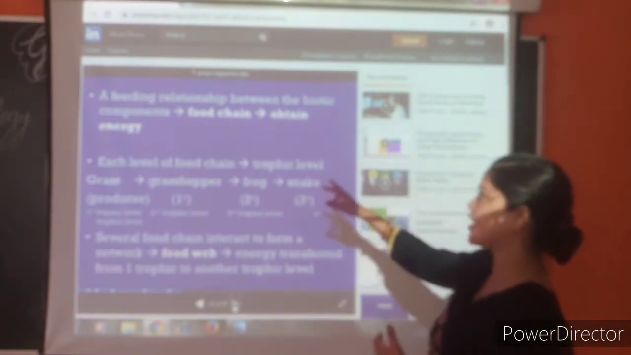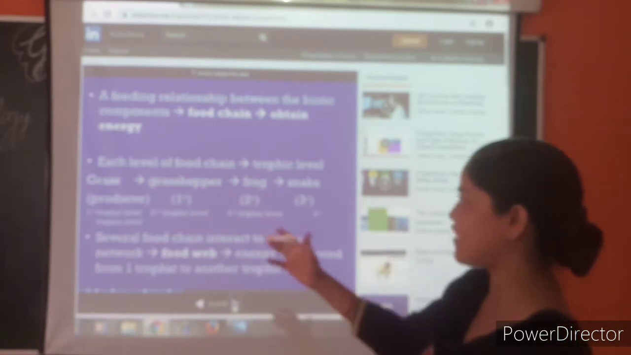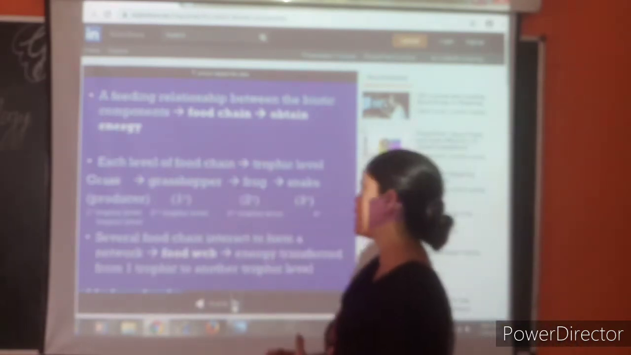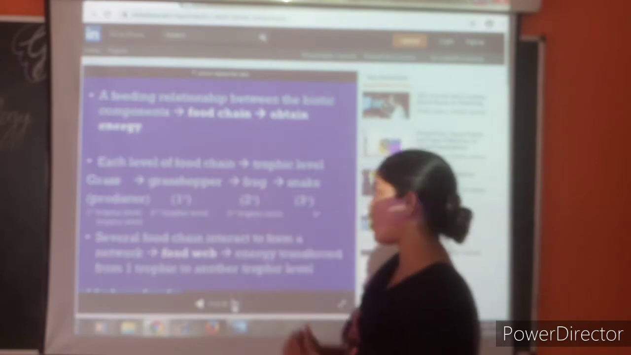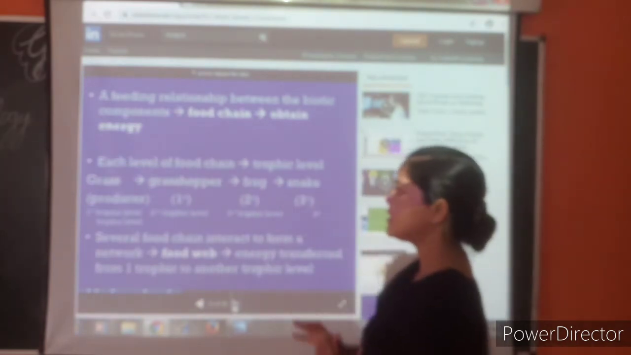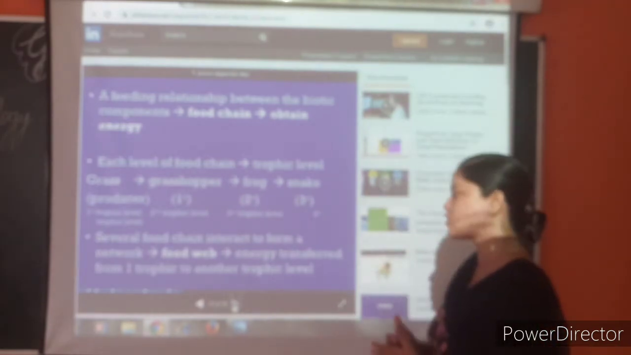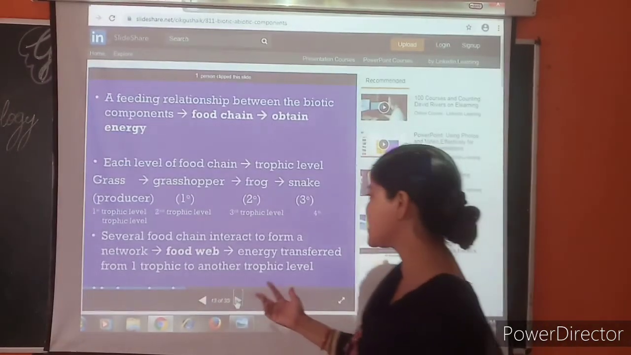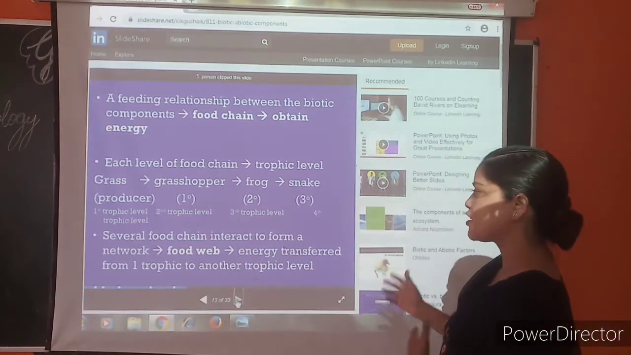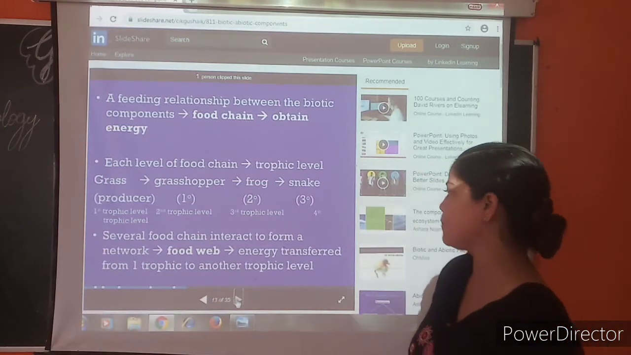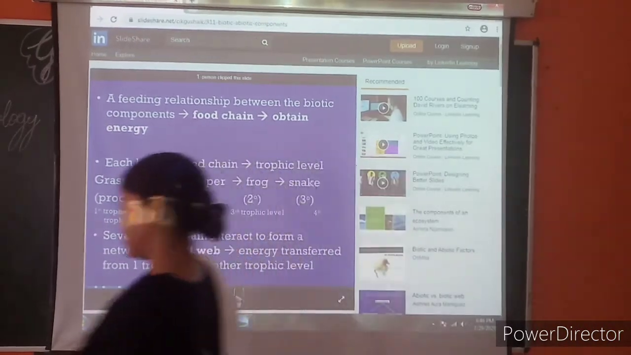Each level of the food chain is a trophic level. That is, grass is eaten by a grasshopper, the grasshopper is eaten by a frog, and the frog is eaten by a snake. Okay. Several food chains interact to form a network, as I told you, and that is called a food web. Energy is transferred from one trophic level to the other.